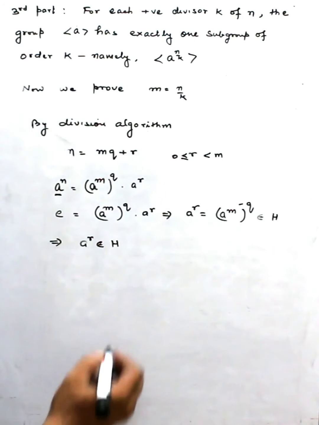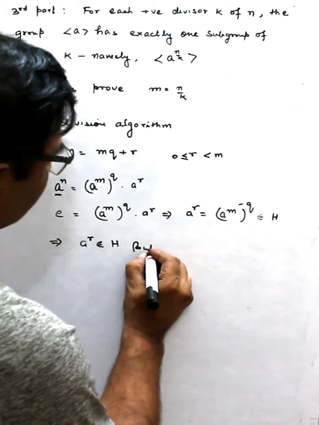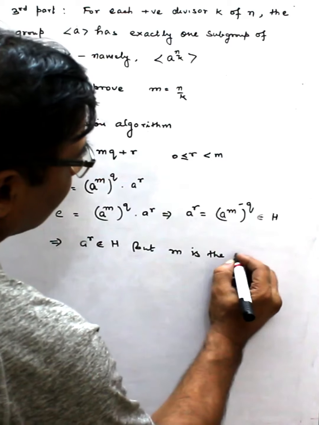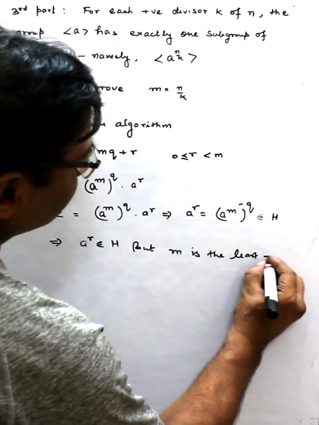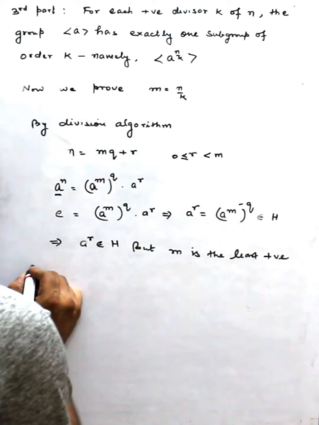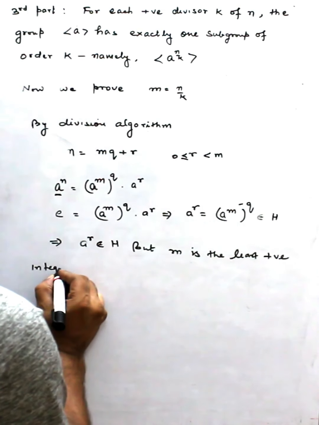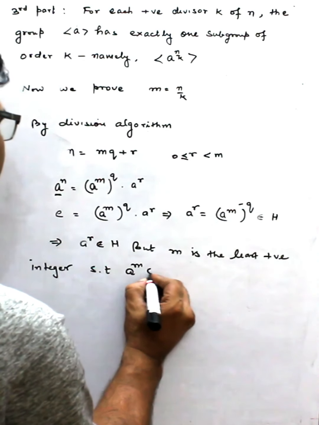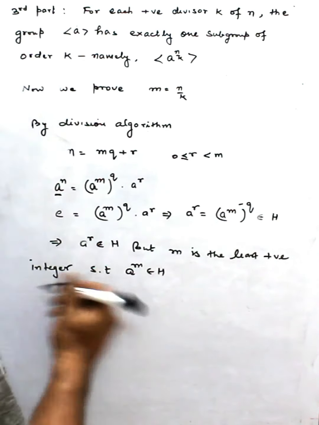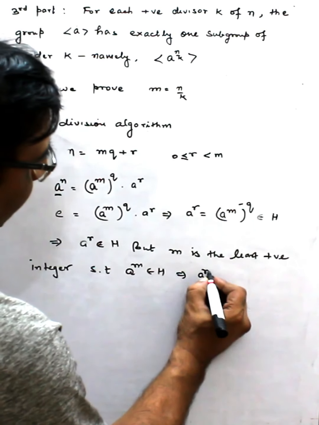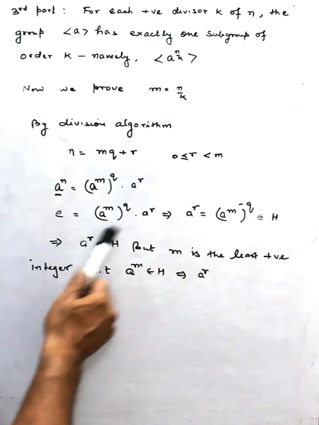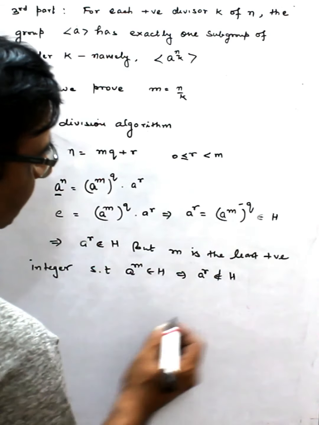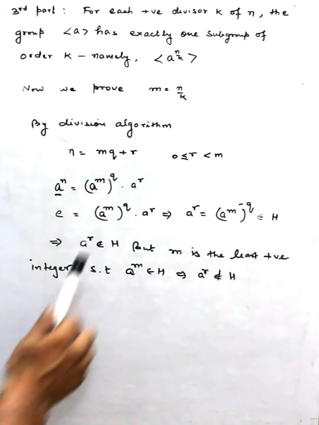But what was our condition? m is the least positive integer such that a^m belongs to H. This means a^r, because this r is smaller than m, cannot belong to H. Now what is the possibility for r?